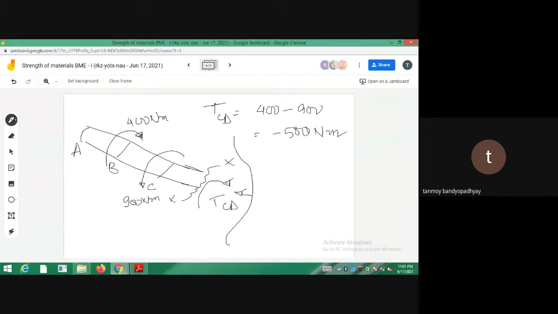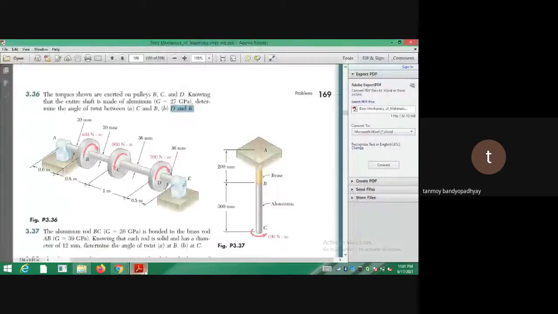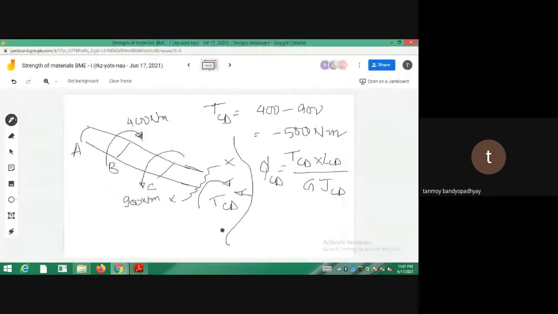Now if I calculate phi CD, phi CD will be equal to TCD into LCD divided by G into JCD. G is a material property, it doesn't change. So what is the diameter of the CD part? The diameter of the CD part is given to be 36 millimeter. So for the part CD, DCD is 36 millimeter.